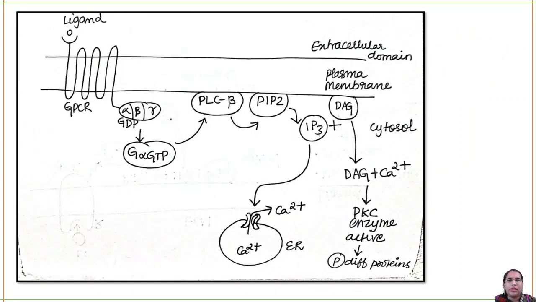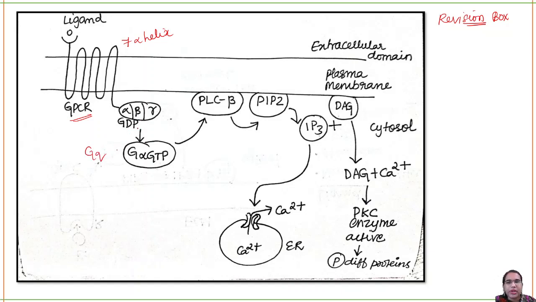Okay, can you see here? I will just revise it for you. Okay, this is your revision box. Can you see here the ligand is binding to the receptor, which is a G protein coupled receptor. That is why it is serpentine in nature, seven alpha helices are present. Now that will activate your G protein. Now G protein is activated means what happens? Here the G protein is Gq.